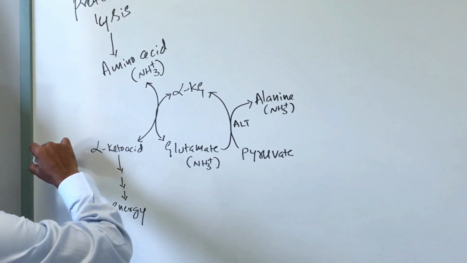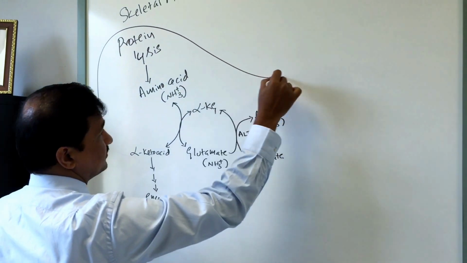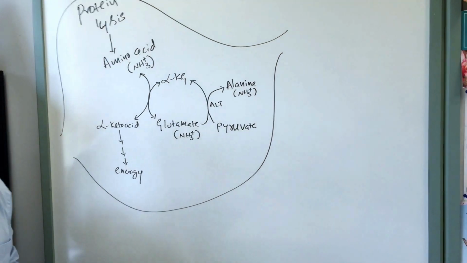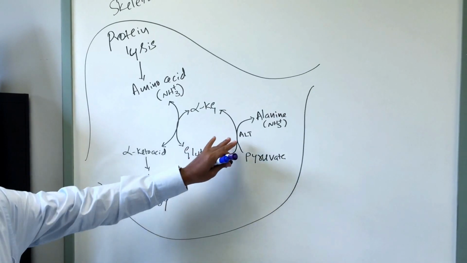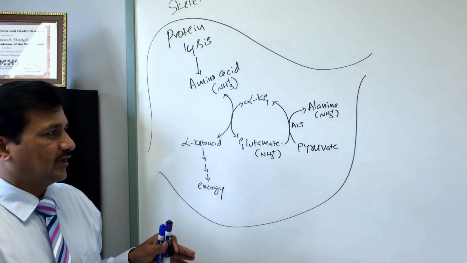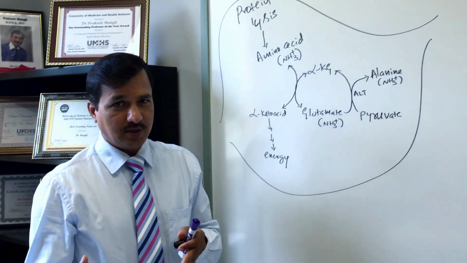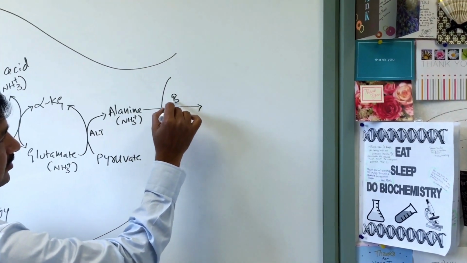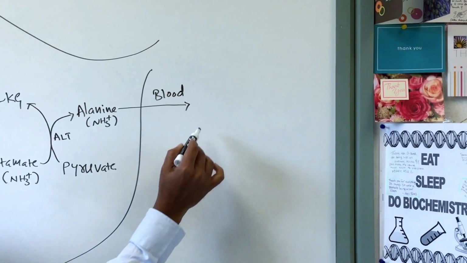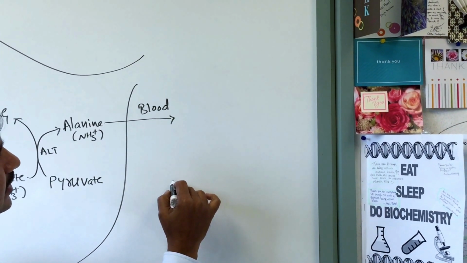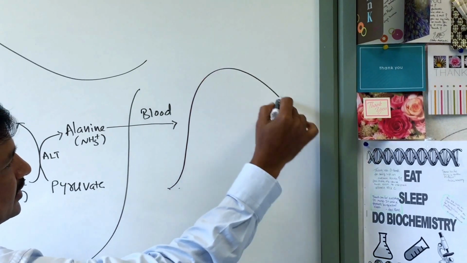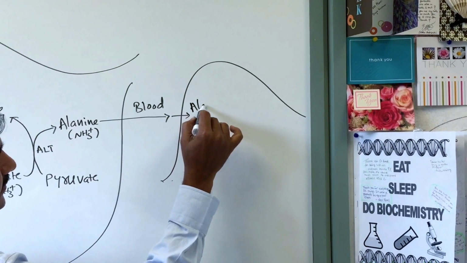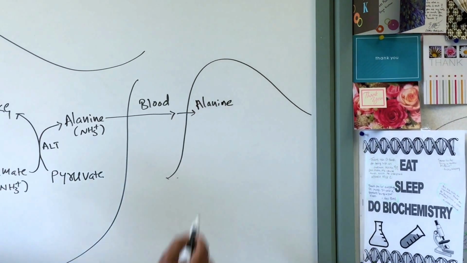Okay, now I'll draw the skeletal muscle. This is the skeletal muscle. Now alanine is secreted from the skeletal muscle into the blood. So alanine goes out into the blood, and from the blood it is taken up by the liver. So liver here. Now your alanine is getting into the liver. Alanine is in the liver.